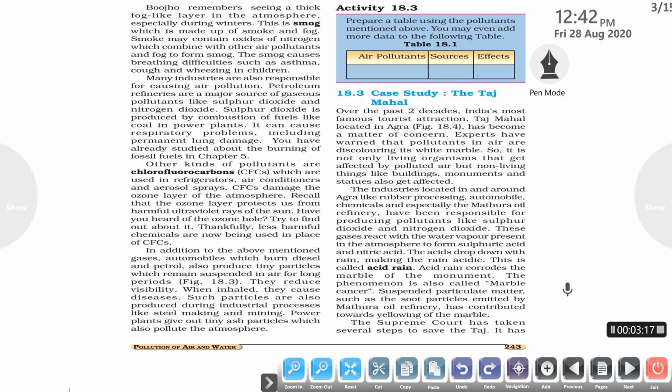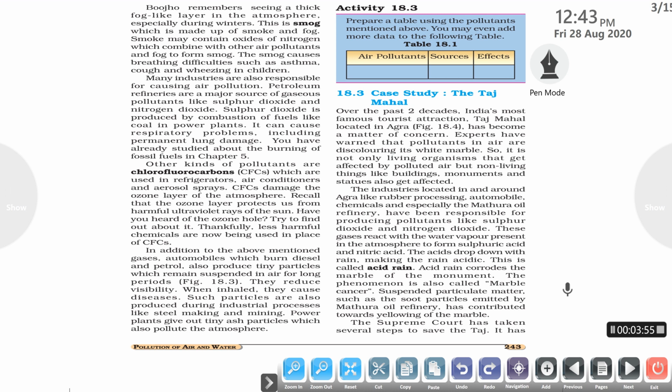The next reason for air pollution is smog. Have you ever noticed a thick foggy layer in the atmosphere, especially during winter mornings? This is known as smog. Smog is a mixture of smoke and fog. Smoke mainly contains the oxides of nitrogen, which combine with other air pollutants and fog to form smog. This smog is responsible for many respiratory diseases such as asthma, cough and wheezing in children and in adults.